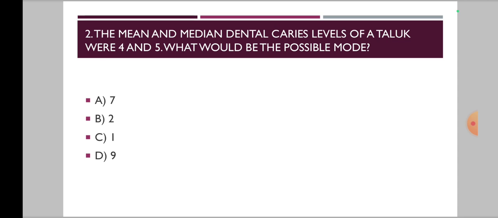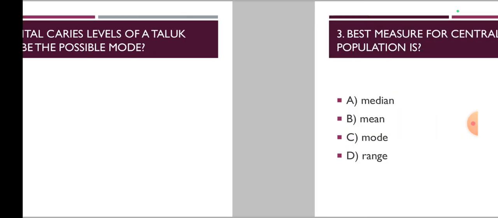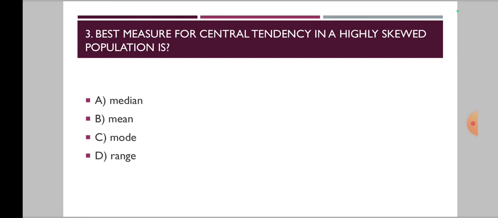Okay. Now, moving on to the third question, that is, the best measure for central tendency in a highly skewed population is. The options are median, mean, mode, and range.